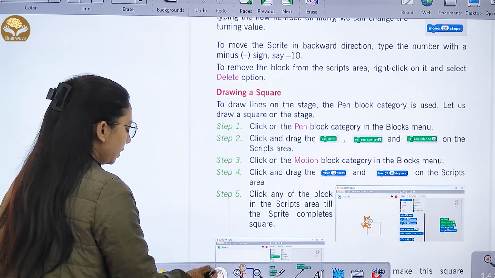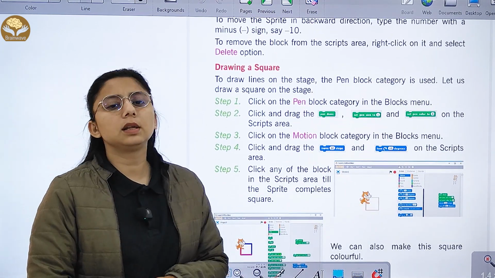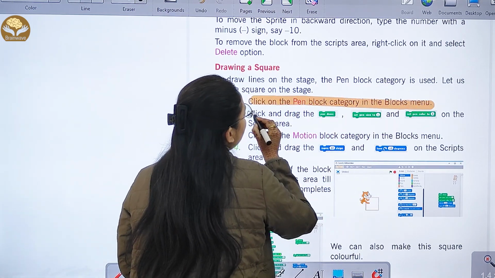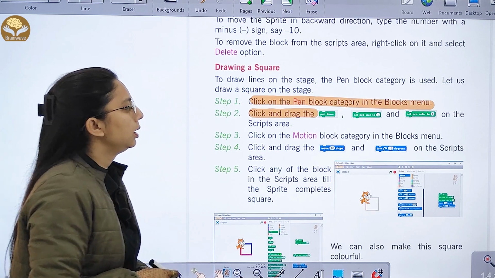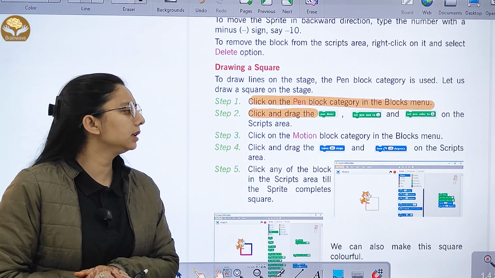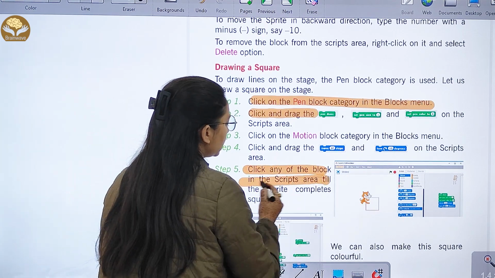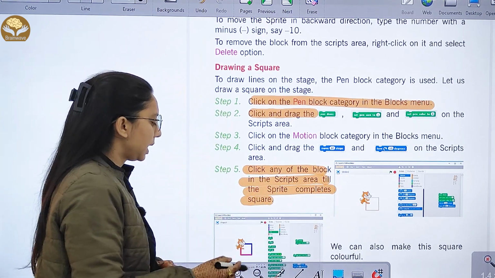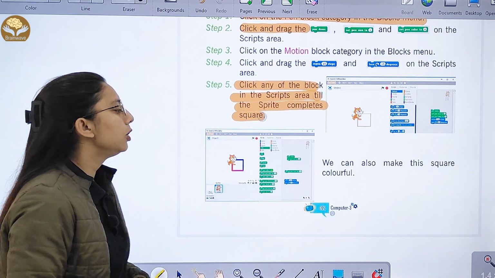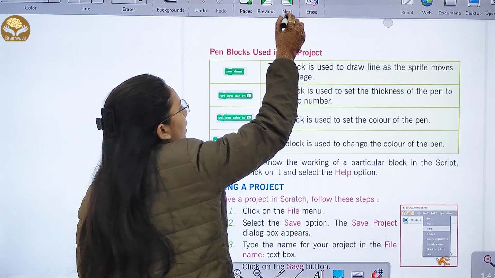Now let's draw a square. To draw lines on the stage, the pen block category is used. Click on the pen block category in the block palette. Click and drag the pen down block, right? Then click on the motion block category and drag blocks to the script area. Click the blocks in the script area till the sprite completes the square. You have to keep moving until the sprite completes your square. And we can also make the square colorful. You can make the square colorful too.